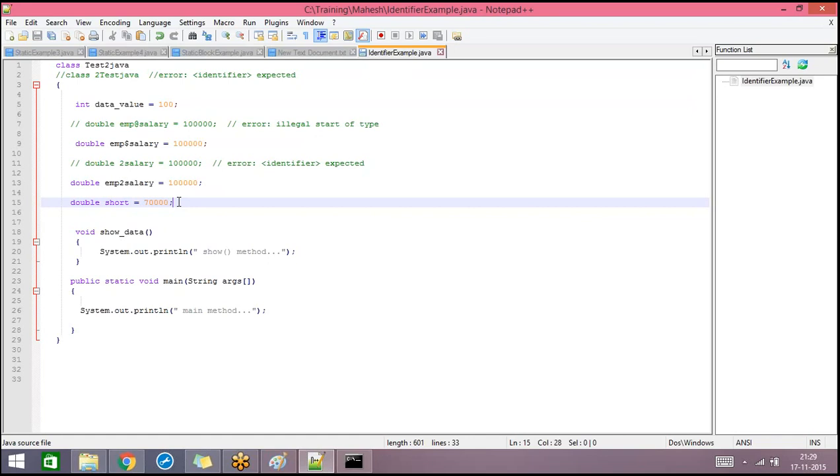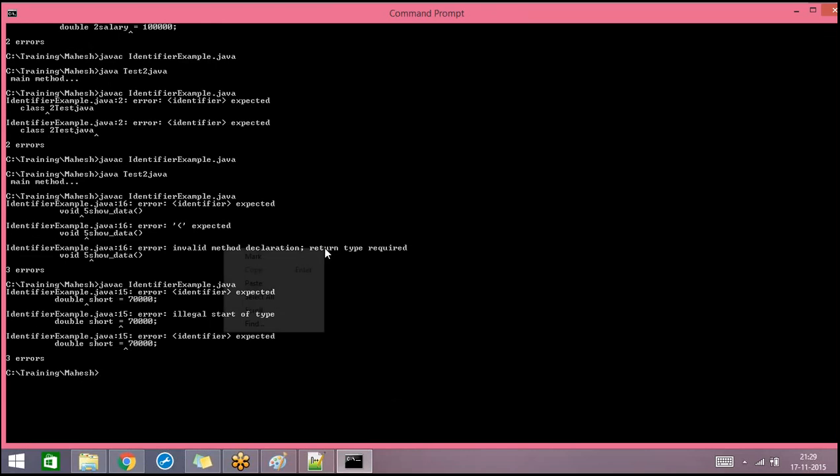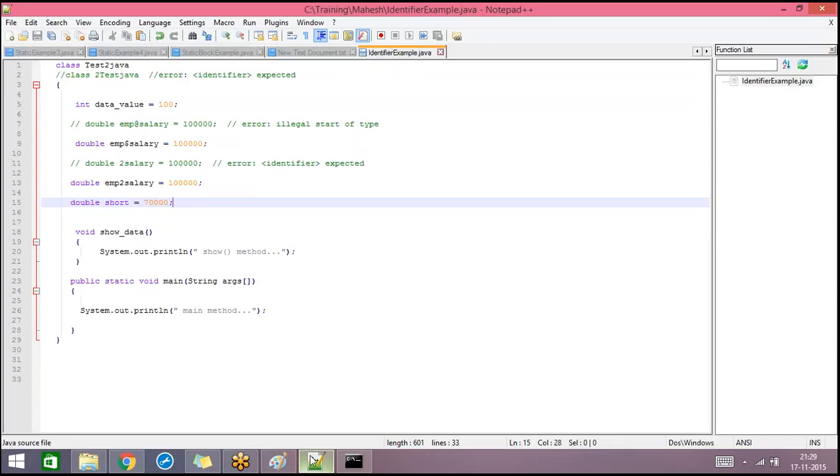Okay, this is invalid because short is one of the data type names and this one is a reserved word in Java. I have chosen the variable name itself as a reserved word. Generally that is invalid. So it says identifier expected and illegal start of type. This is invalid.